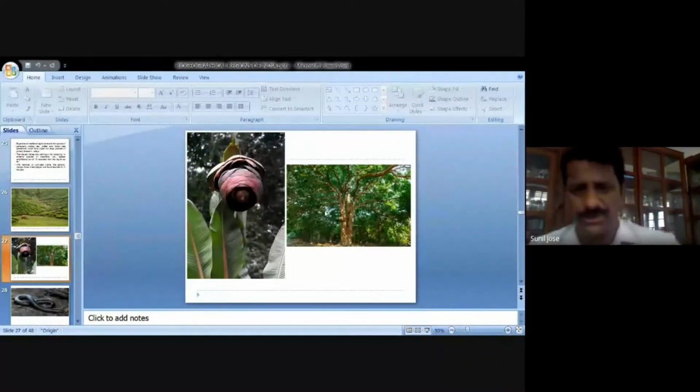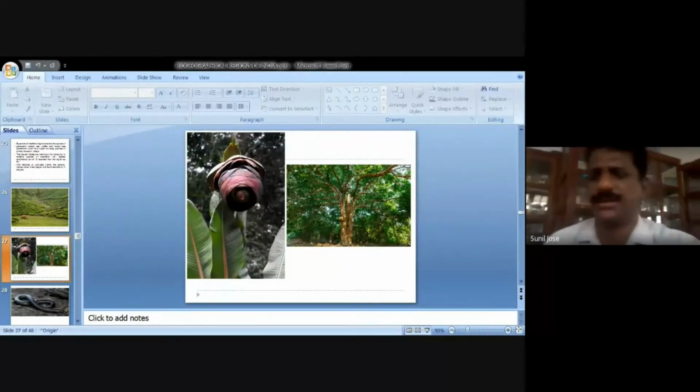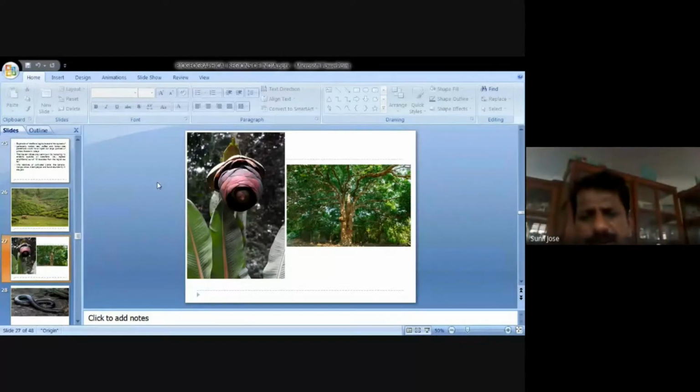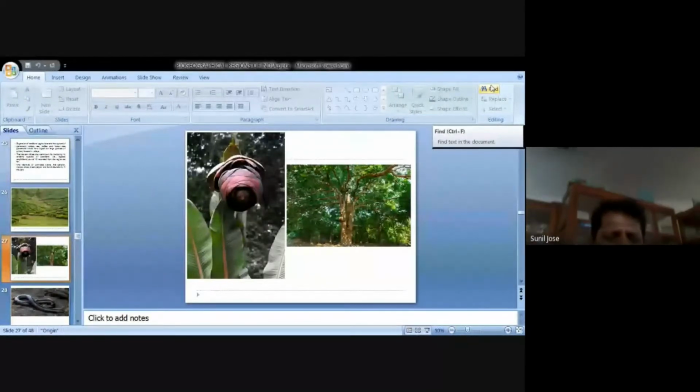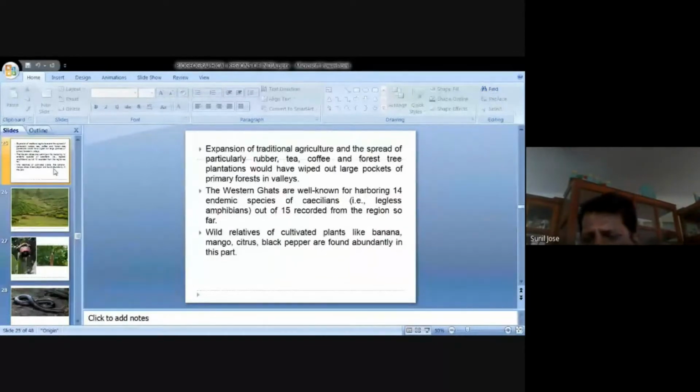Even in the case of corona, unless we get the original, the first few viruses of corona, our attempt to produce a good vaccine or a good drug may not be very effective. That is the importance of the wild variety, because wild variety will be having the original gene. Others will be having some kind of modified gene. Unless we know the original genome, it will be very difficult to create a new drug or new vaccine for any virus or any bacteria. So that is the importance of maintaining the wild variety of animals as well as wild varieties of plants. Similarly, there are wild varieties of citrus, and wild varieties of pepper are also present in this area.